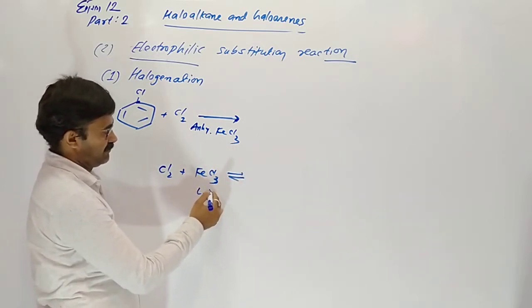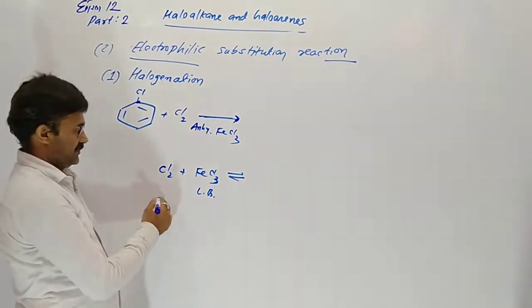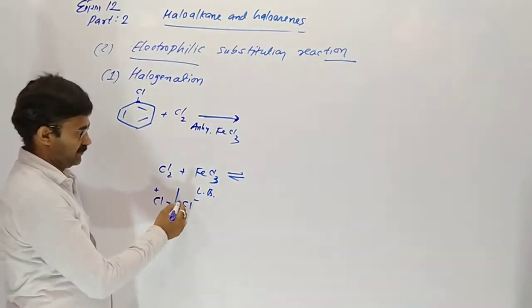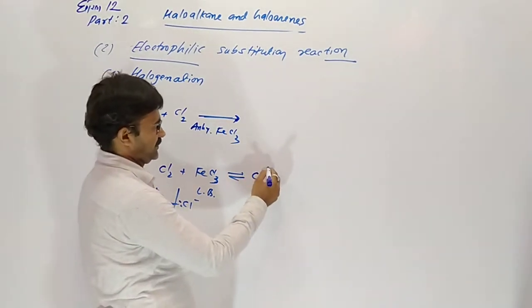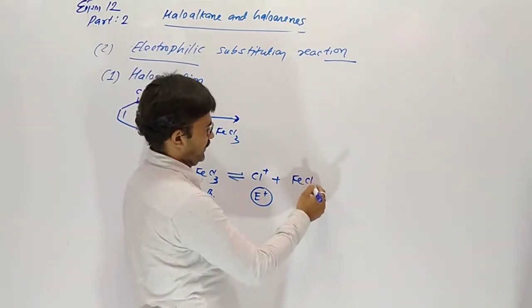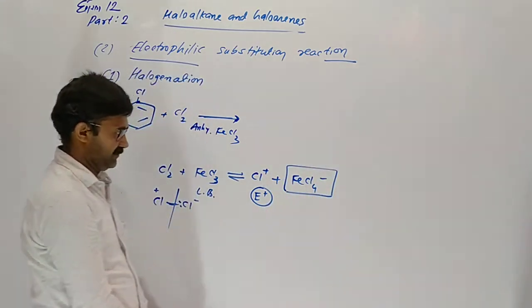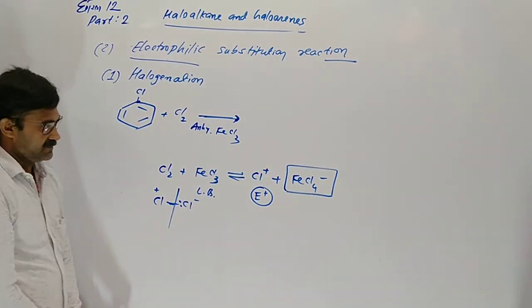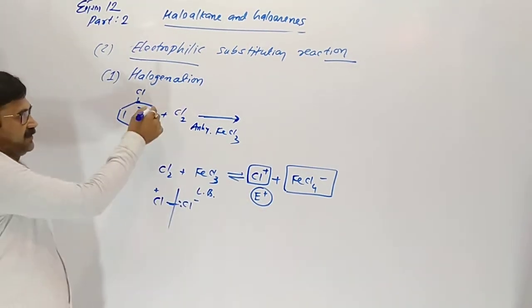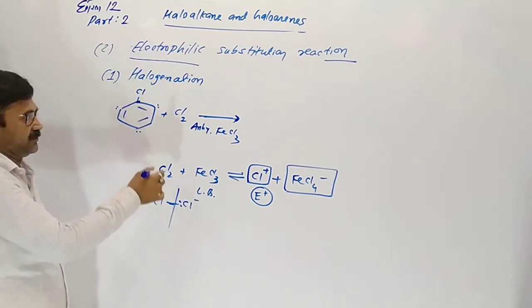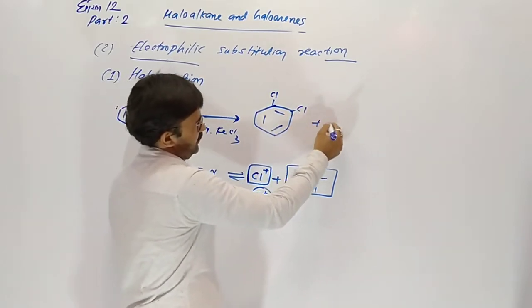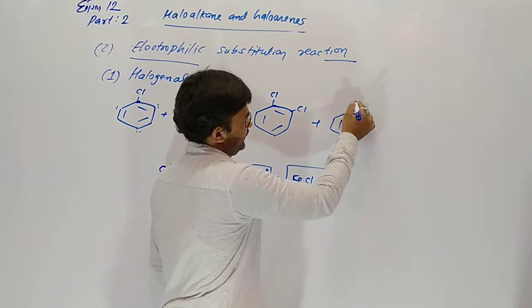This one is a Lewis base. Here heterolytic fission occurs. Both electrons move toward chlorine. So it gives Cl plus, which is the electrophile, and combines with FeCl3 to give FeCl4 minus. This positively charged species is our electrophile, which attacks the electrons. So the density is more at ortho and para. So the incoming chlorine enters on ortho and para positions.